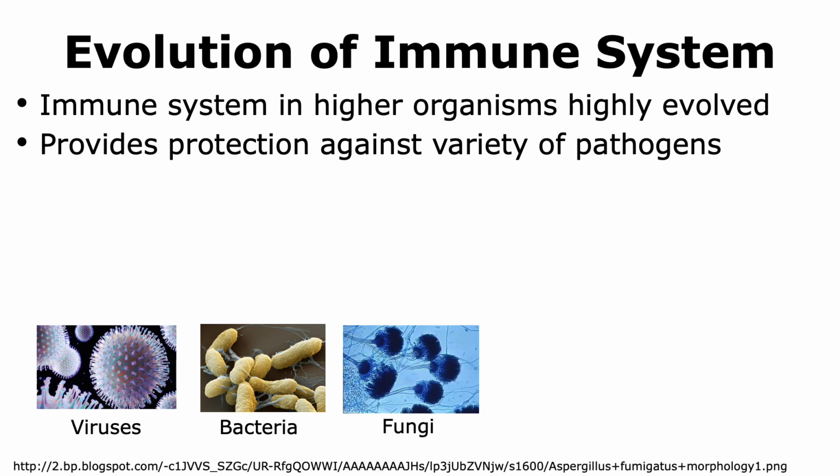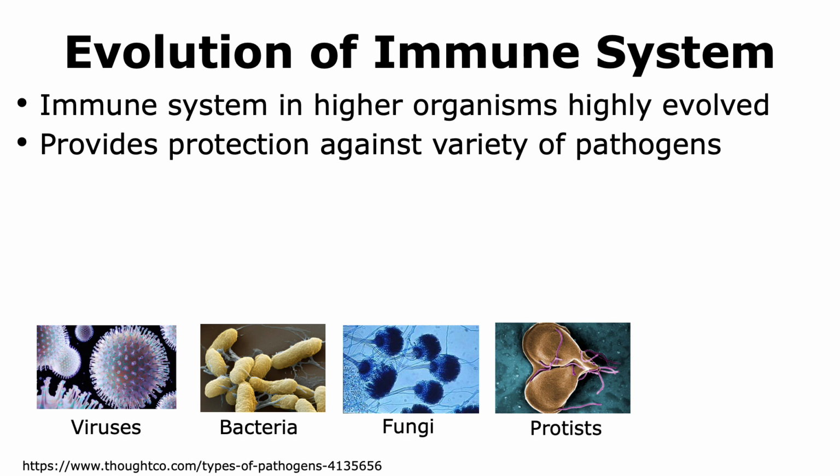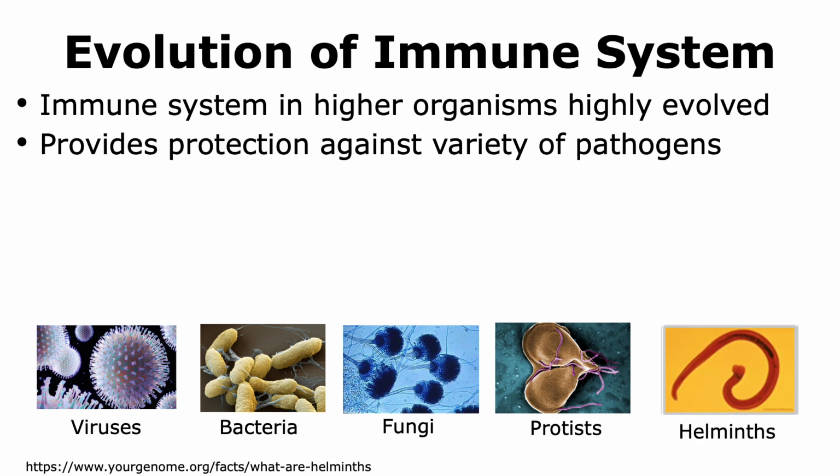Fungi are also known to infect higher organisms, and fungi can be unicellular or multicellular. Protists, which are eukaryotic organisms, can also infect higher organisms, and worms like helminths are also known to cause infections in higher organisms. Thus, the higher organisms have a variety of organisms that they have to defend themselves against.